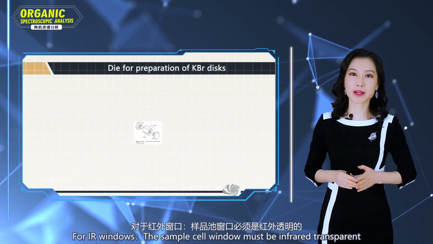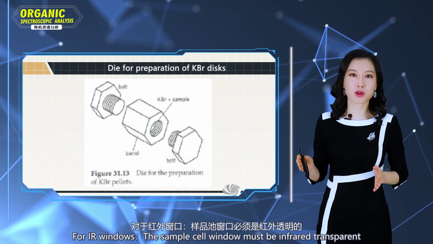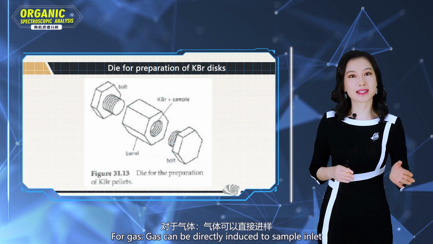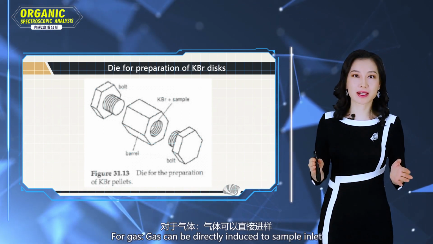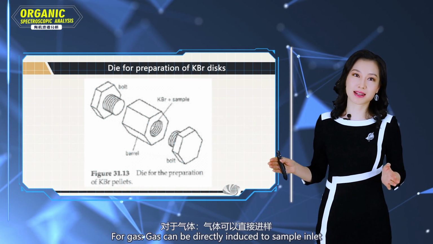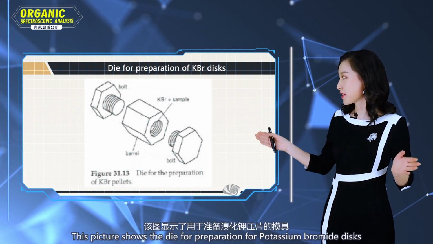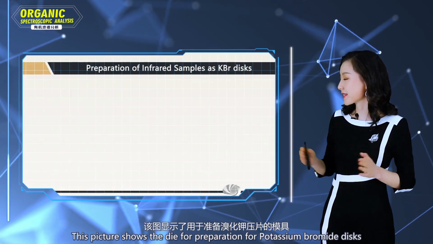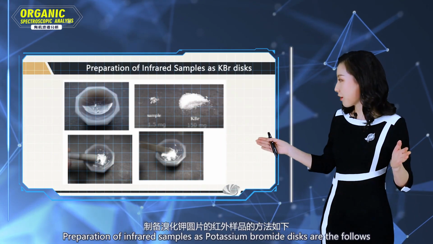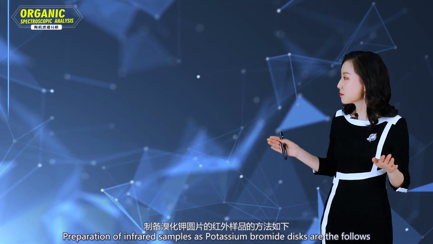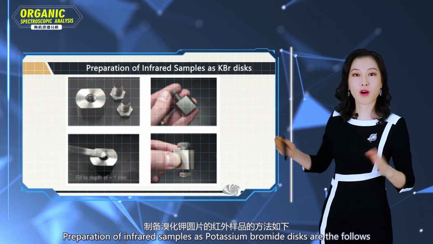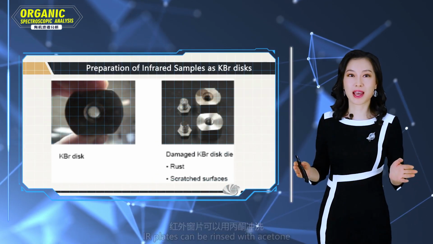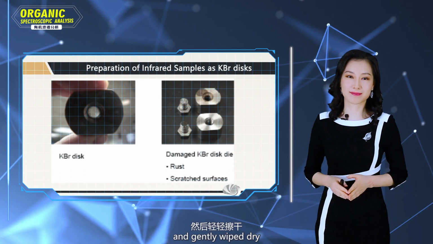For infrared windows, the sample cell window must be infrared transparent. Gas can be directly introduced to the sample inlet. This picture shows the die for preparation of a potassium bromide disc. Preparation of infrared samples as potassium bromide discs is as follows. Infrared plates can be rinsed with acetone and gently wiped dry.